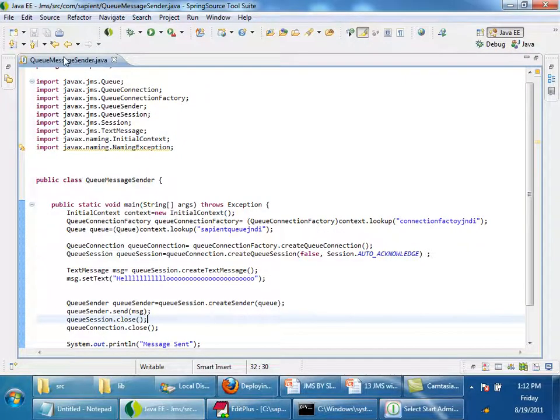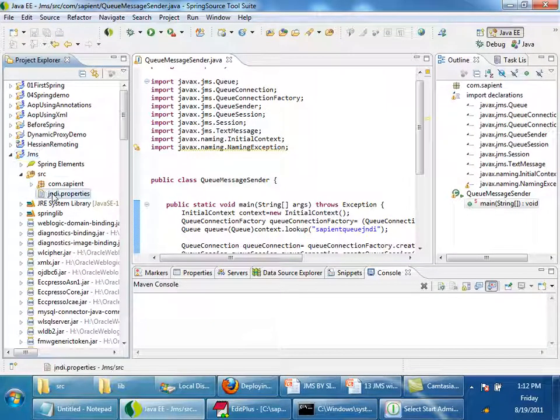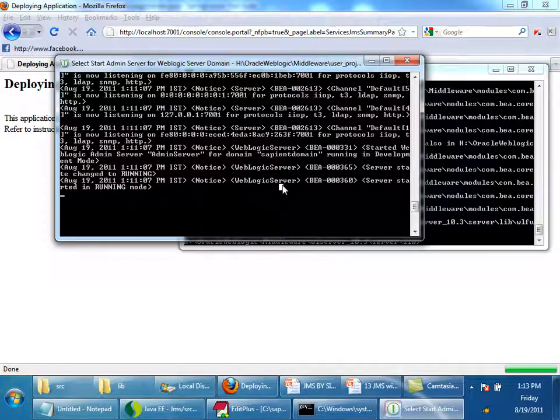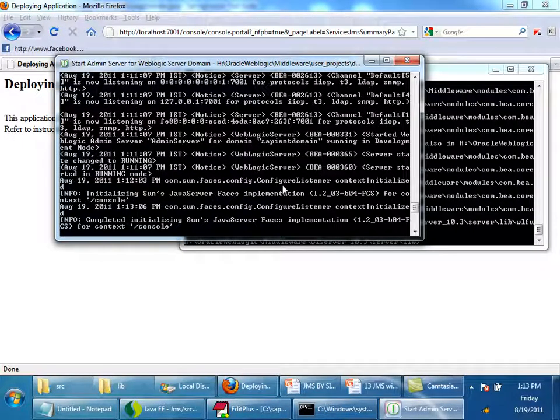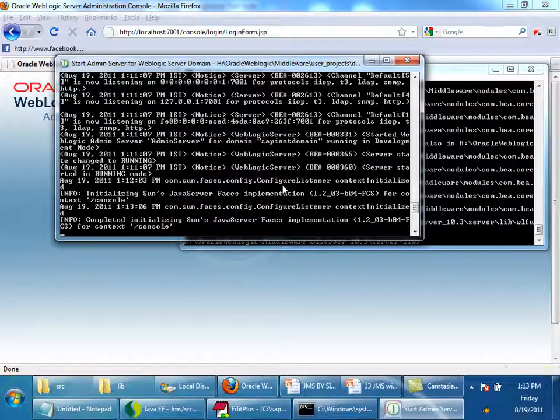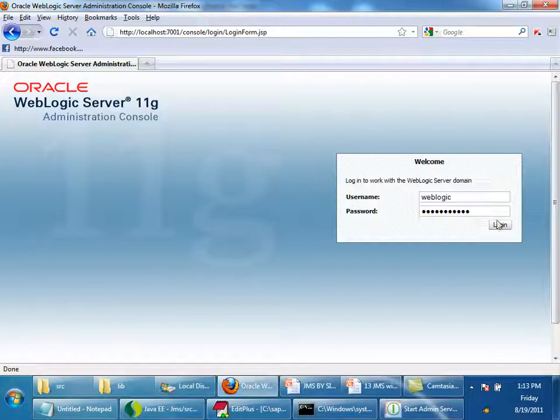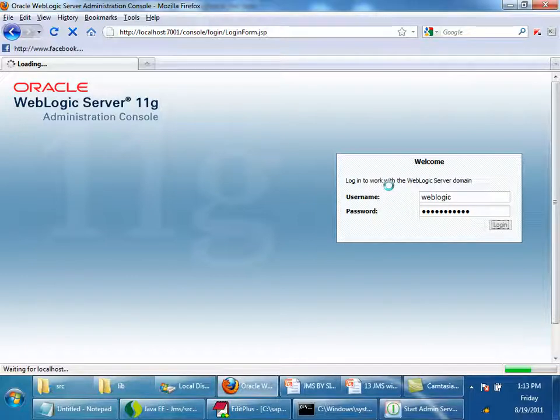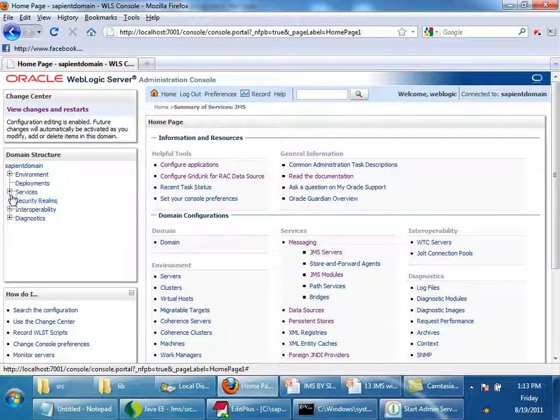You have to keep it in source, not inside the package, in the class path. You got the message sent without any exceptions? Now I'll show you where to look. Message sent. Yeah, the message is in the JMS server now. I'll show you how to look for those messages now.